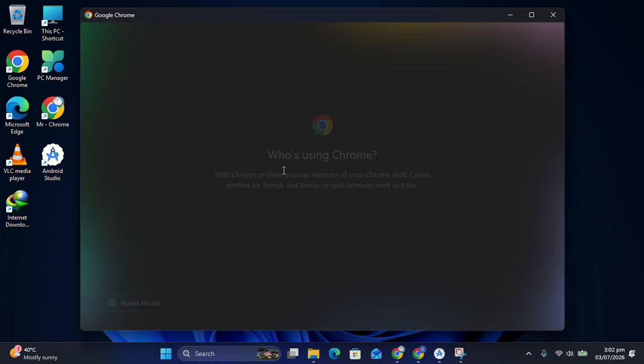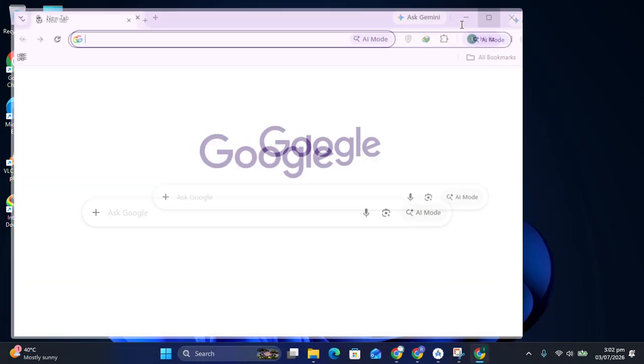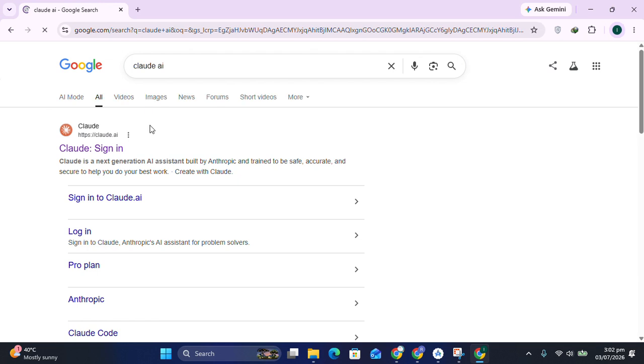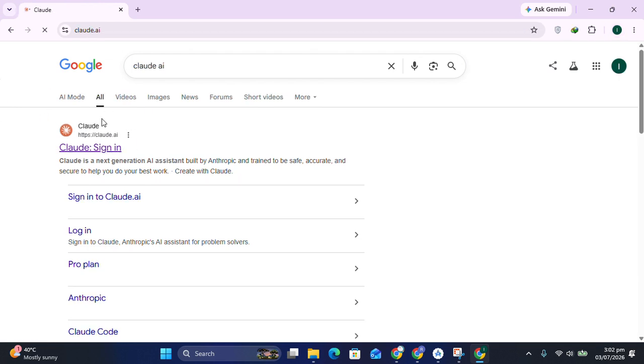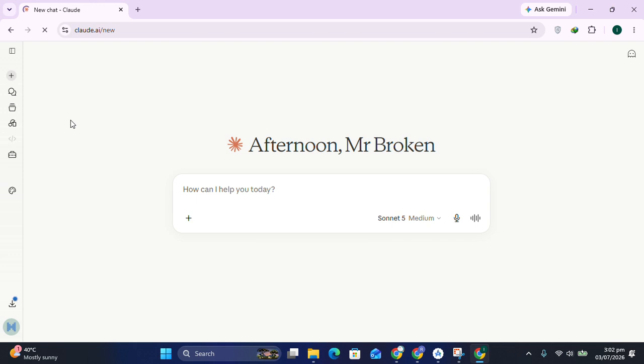You just have to simply open your browser, and here in your browser, search for Claude AI. Make sure that you're signed into your account. So the very first thing, to avoid hallucination, you just have to refine your prompt. Let's say I have a basic and simple example for this.